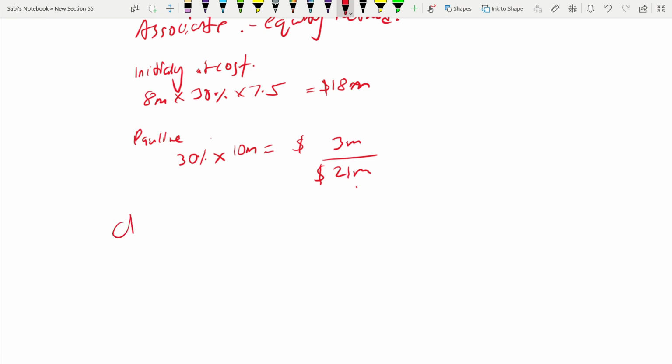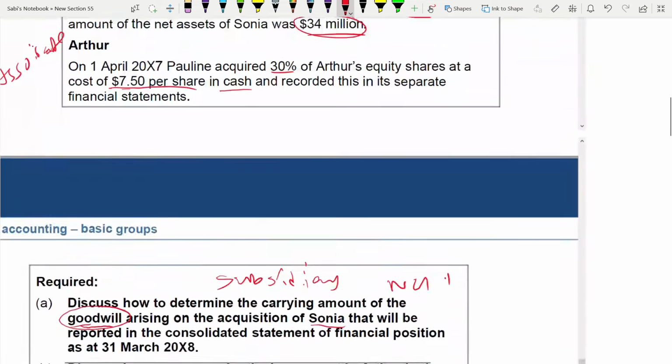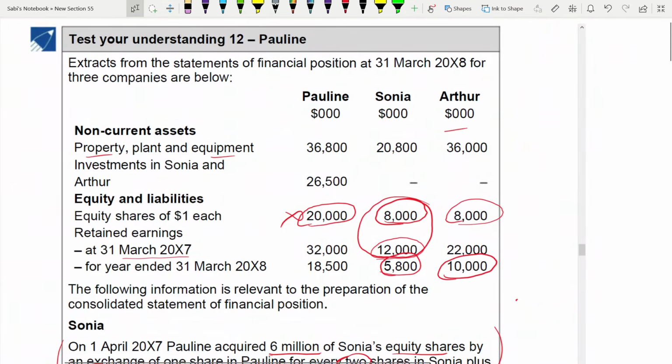Now we are coming to the extracts, non-current asset. So property, plant and equipment. You have to add both the sides: 36,800 plus 20,800 only, because only this is a subsidiary. This is an associate, you do not add. Coming to goodwill, there's one more. Investment will cancel off in consolidated. Arthur will not remain there. I mean, it will be there, but you will write it as investment in associate.